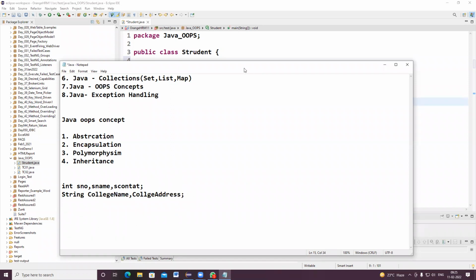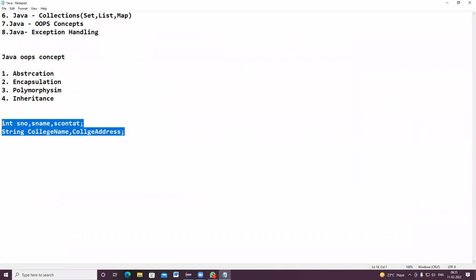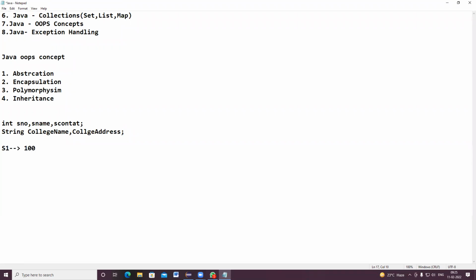So suppose a student has joined. This is the data, the global variables I'm going to declare in my class. Suppose let us assume student 1 joined, and I will capture the information: 100 as student number, student name is Ravi, and student contact number is some mobile number. And college name I want to maintain as JNTU college, and college address Hyderabad.